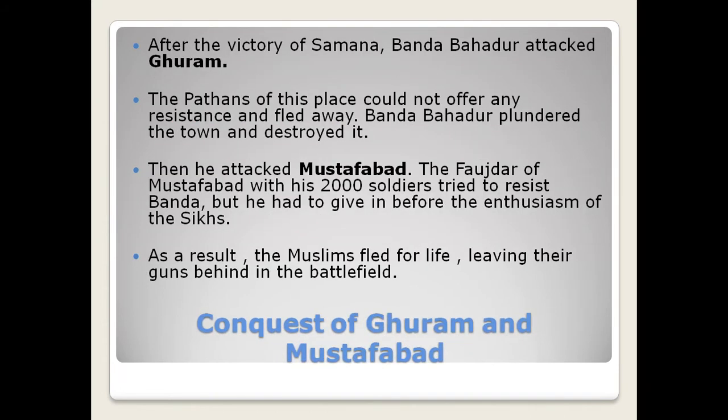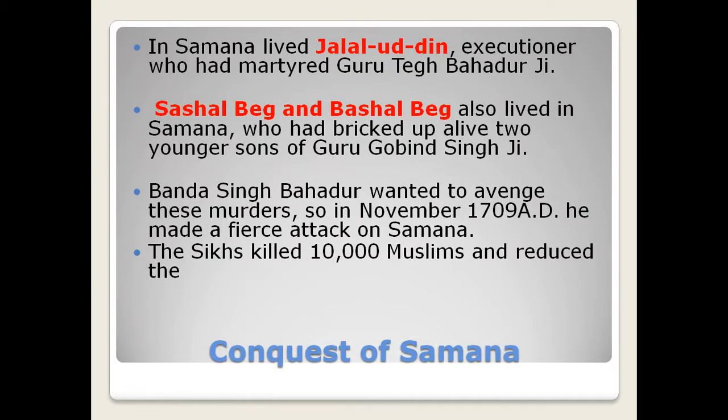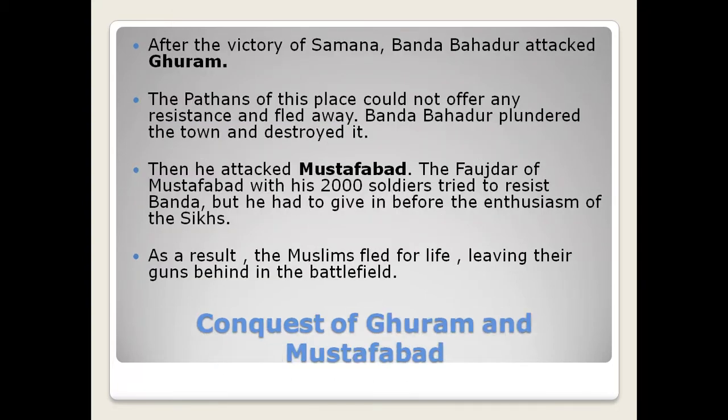So from Sonepat, he moved towards Samana, where lived Jalaluddin, Shashal Beg and Bashal Beg. Now from there, he moved towards Ghuram. The Pathans of this place could not offer any resistance and fled away. Banda Bahadur plundered the town and destroyed it. Then he attacked Mustafabad. The Faujdar of Mustafabad, along with his 2,000 soldiers, did try to resist Banda, but he had to give in before the enthusiasm of the Sikhs. As a result, the Muslims fled for their lives, leaving their guns on the battlefield.